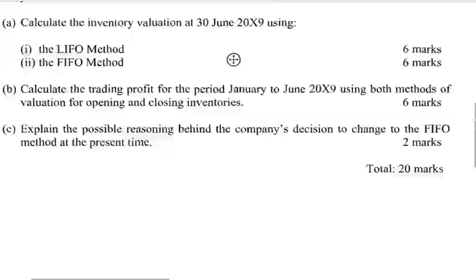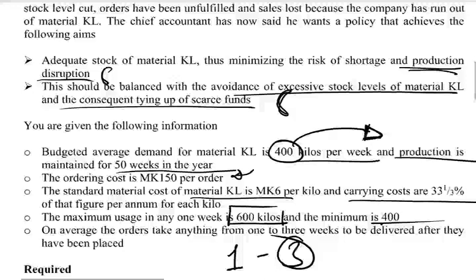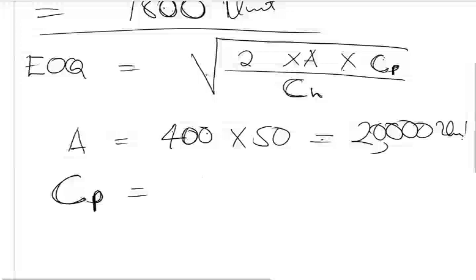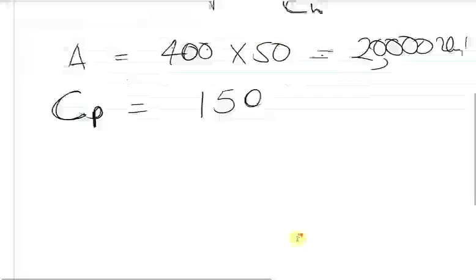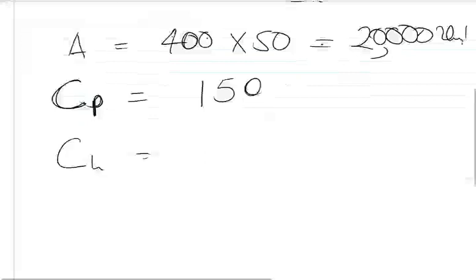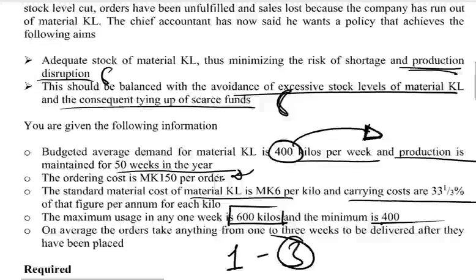They told us that the cost for placing an order is 150, per order. So we know that it's 150. And then the cost for holding. They have told us that the standard material is 6 kwacha per kilo, and the carrying cost, which is the holding cost, is 33% of that figure.